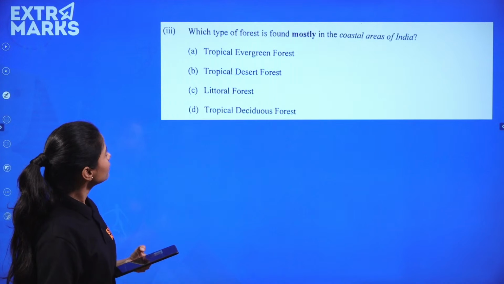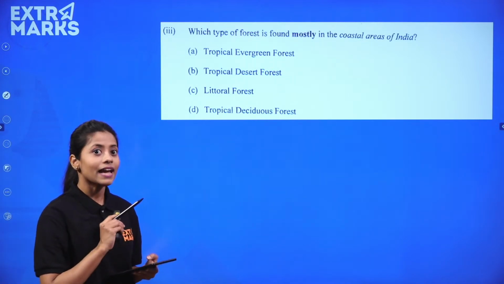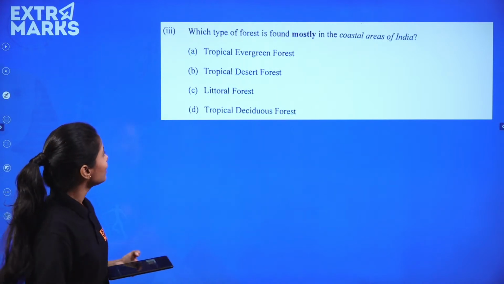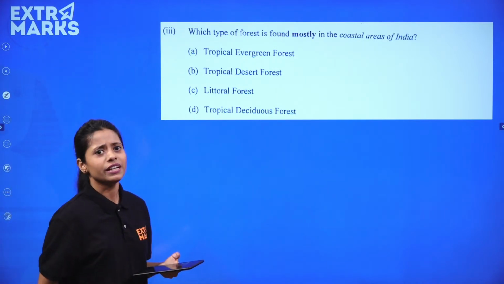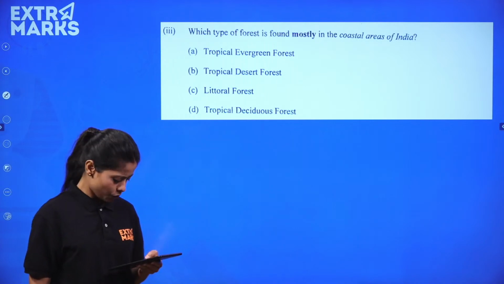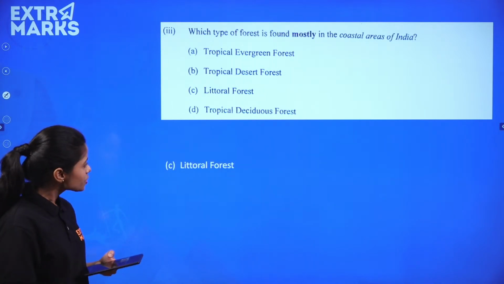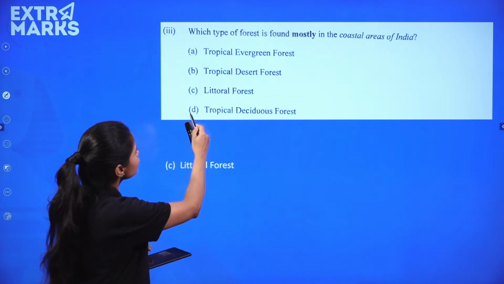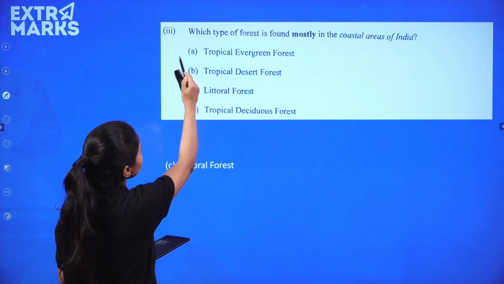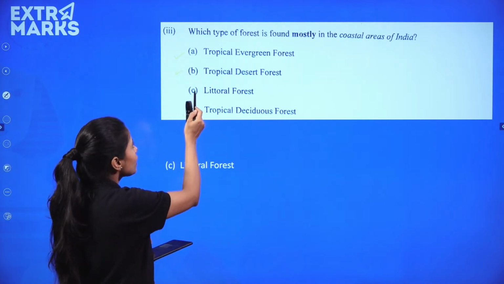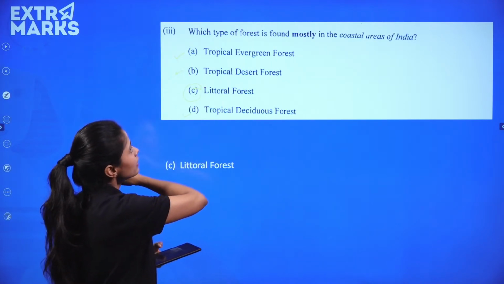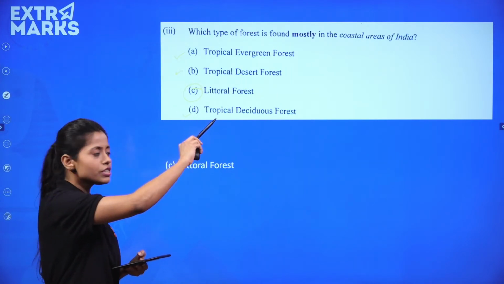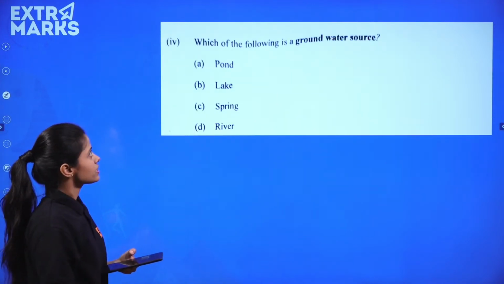Which type of forest is found mostly in the coastal area of India? So again, if you remember all the types of forest, tropical deciduous, tropical evergreen, you would absolutely have got it. It's the littoral forest. Even if you know what deciduous forest is, what tropical evergreen is, you would have easily figured out the correct answer. So mostly in the coastal regions, you have the littoral forest type.